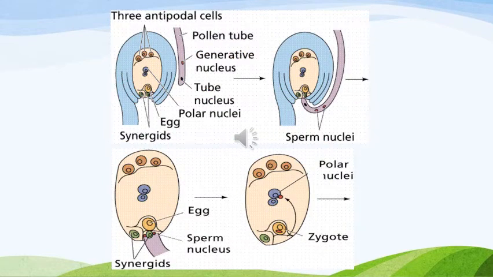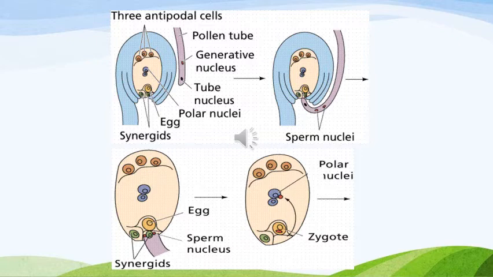You can see inside the structure of the ovule, these are three antipodal cells. This is the pollen tube, generative nucleus and tube nucleus, and in the center we have polar nuclei, egg, and these two are the synergids. So, as you know, one is going to fuse with the polar nuclei, the other is going to fuse with the female germ cell or the egg.